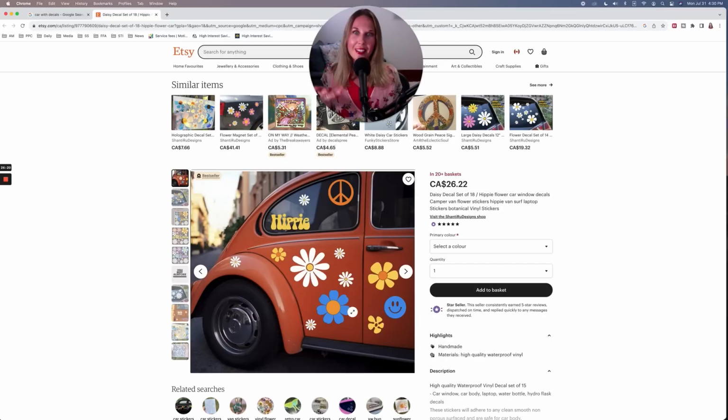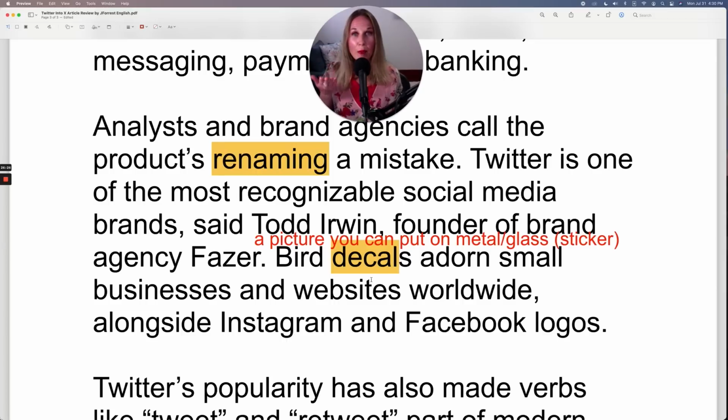So that's a decal. And I'm sure you've seen the Twitter bird decal in different places, maybe on laptops when you're in a cafe and people have the Twitter bird on their laptop. That's a decal. It could also be a sticker. It just depends how it is on the surface, if it's a sticker or a decal.